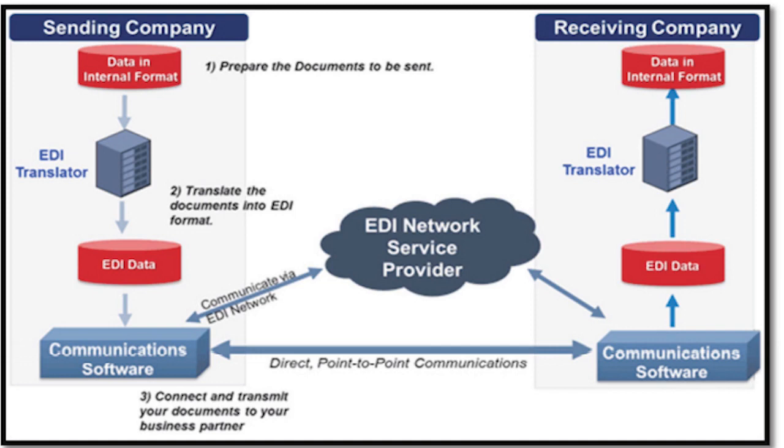Then the EDI data is ready, and the communication software is connected with the EDI network service provider. This EDI network is used to communicate. Here, direct or point-to-point communication is done. Then it will connect and transmit your documents to your business partner.